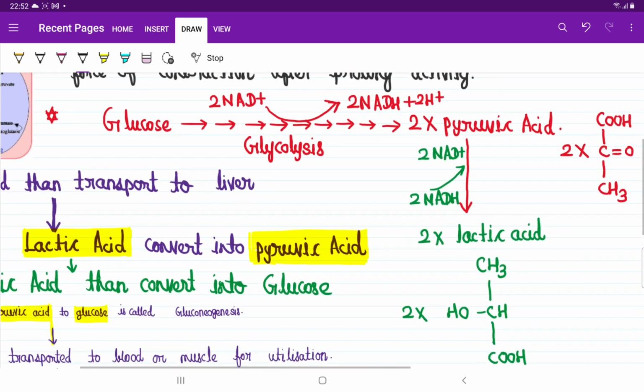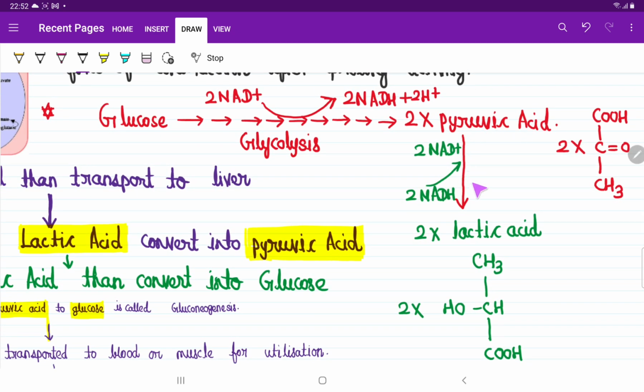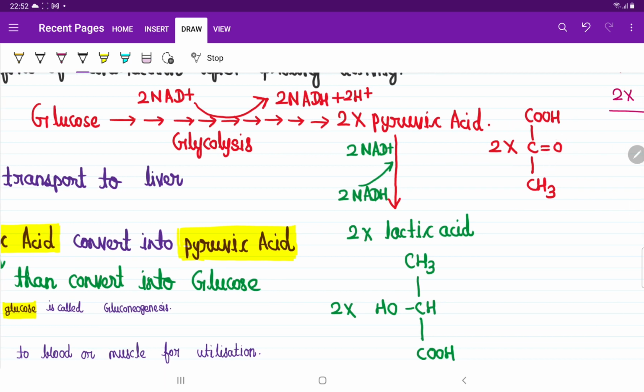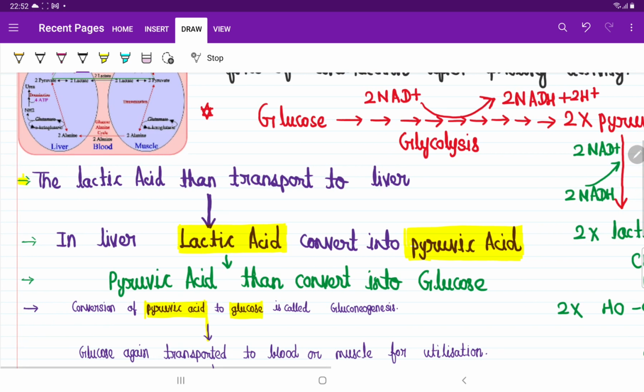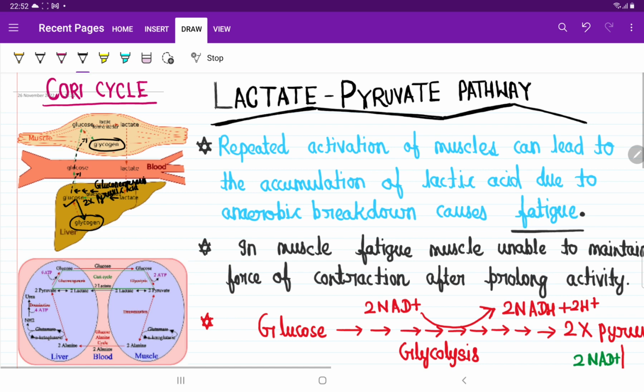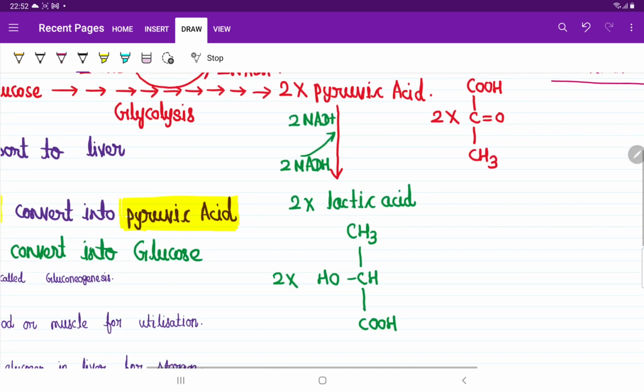Those 2 NADH will be used in anaerobic respiration when lactic acid forms. This is the molecular structure of lactic acid. Now this lactic acid is transported to the liver, and in the liver it is converted into pyruvic acid again. This is the structure of pyruvic acid, you see.